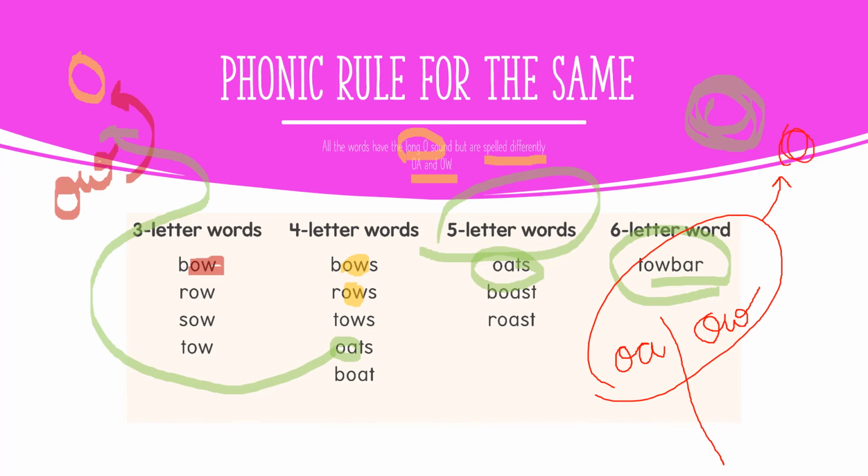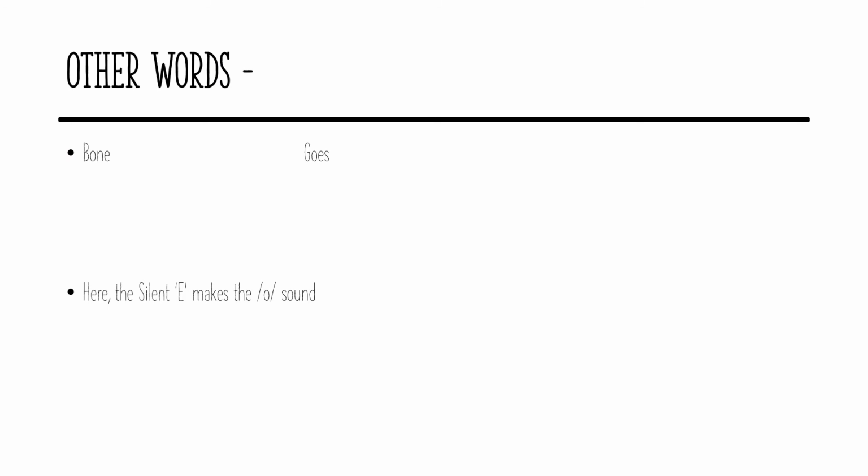Okay. Next, there are certain other words also which make the O sound. For example, the word bone. Bone. If you have seen it previously, I've made a video on silent E. So this rule goes here.